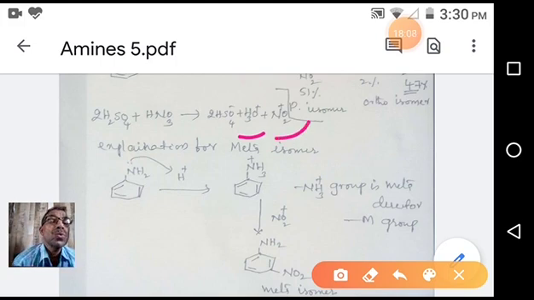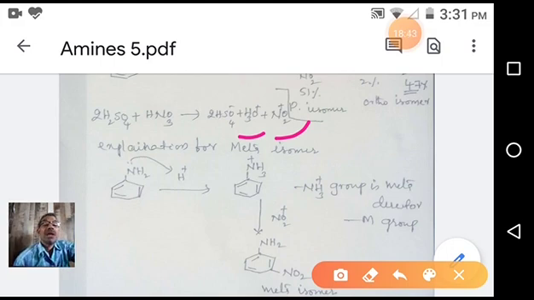Out of these two electrophiles, the NO2 plus nitronium ion is more reactive and more electron deficient than the H3O plus hydronium ion. For this reason, only the nitronium ion attacks the benzene ring of aniline. On attacking aniline, we get ortho, para or meta products. So why in this reaction, in addition to ortho and para, are we also getting meta nitroaniline? Why is this happening?